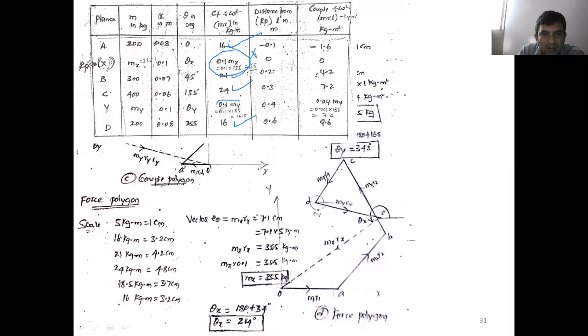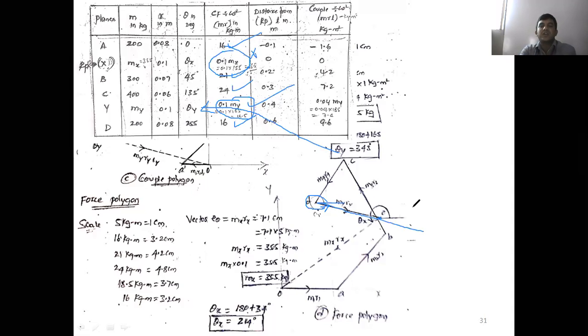Again, this we already calculated, right? By drawing the couple polygon, you know this. Again, we'll go for drawing this one. 18.5 kg meter. What is the orientation? Theta y is equal to 348 degree. Again, from the point D, measure 180 plus 168, that is 348, or go in the reverse direction, 360 minus 348, how much you'll get? Around 12 degree, right? In clockwise direction, measure 12 degree here. Along this 348 degree line, measure 18.5, which is 3.7 centimeter. Now we'll get the point E.